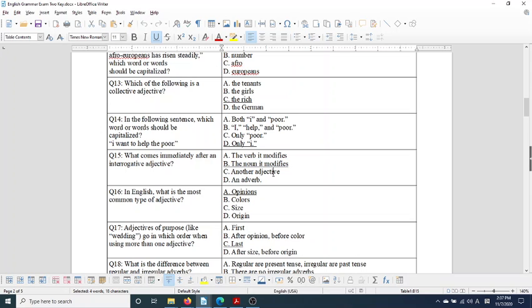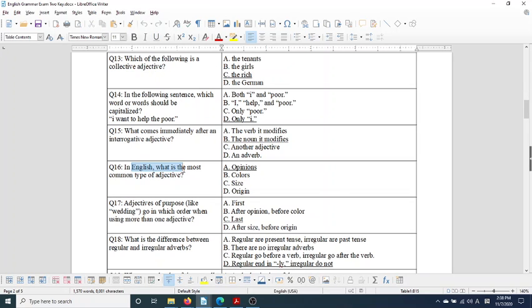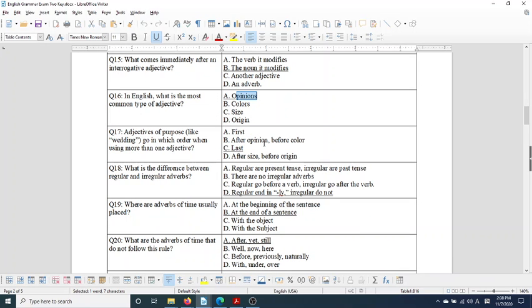Which time are we meeting? In English, what is the most common type of adjective? Opinions, right? Vast majority, maybe 80% of all adjectives in English are opinions. Beautiful, smart, funny, clever, all opinions. Adjectives of purpose, like wedding ring, go in which order when using more than one adjective? They are the last ones that you use, right? Beautiful Chinese wedding dress.